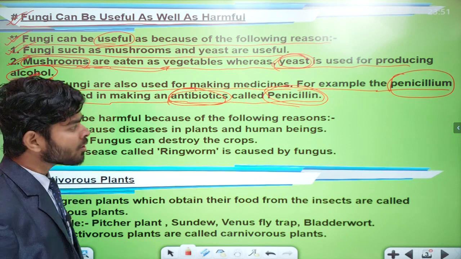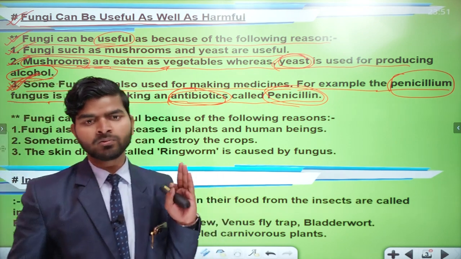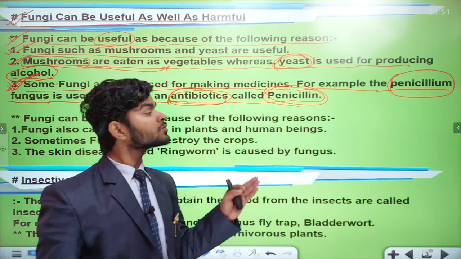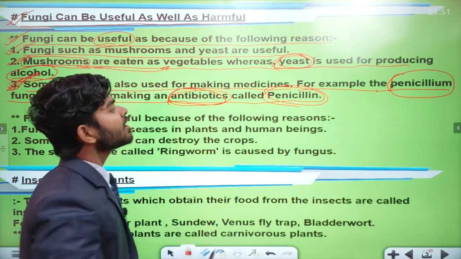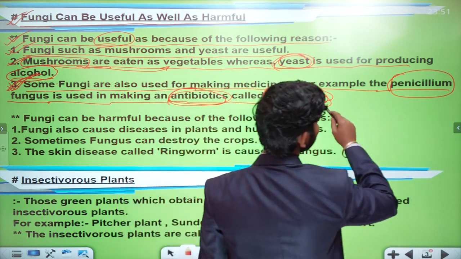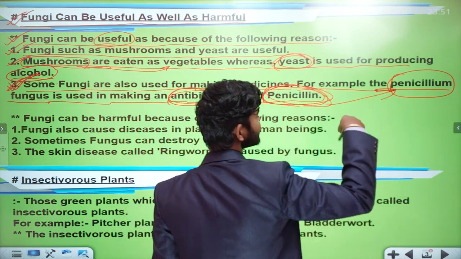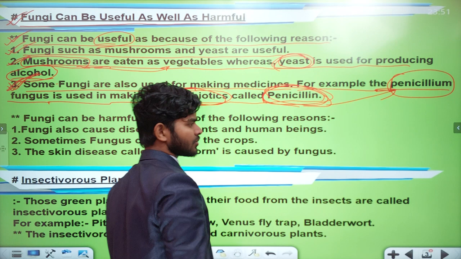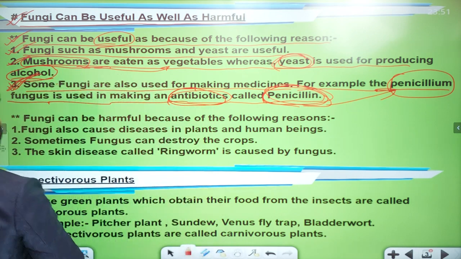How can objective questions arise from these points? The questions can be asked just like this: how is penicillin obtained? Penicillin is obtained from which fungus? The penicillium fungus. All right, all clear.